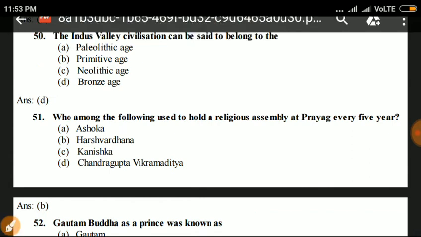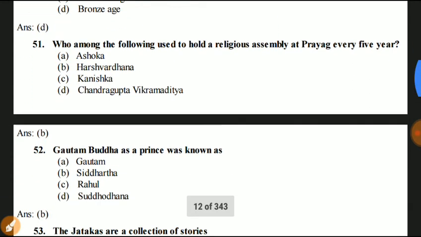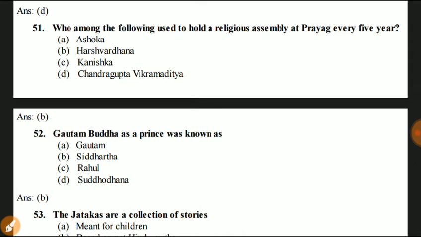Next question number 51. Who among the following used to hold a religious assembly at Prayag every 5 years? Ashoka, Harshavardhana, Kanishka, Chandragupta or Vikramaditya? Answer is B, Harshavardhana. Question number 52.